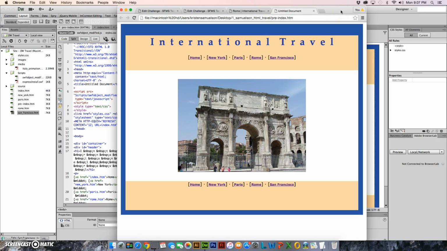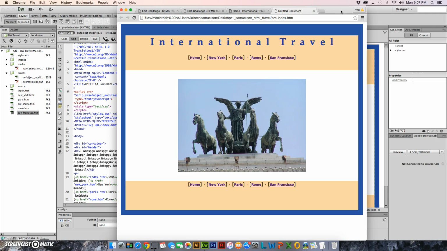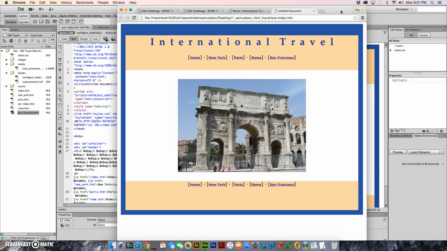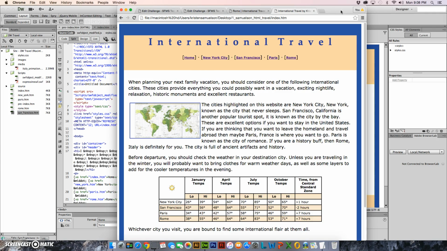Now, we can sit here and watch it for 12 seconds, or if somebody doesn't want to watch it for the full 12 seconds, they can click on any of those links and it will take them to whatever page they want. I do see that 12 seconds was not the right timing because it started to repeat.